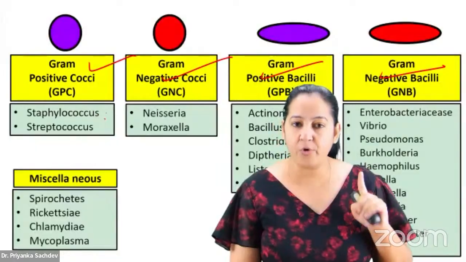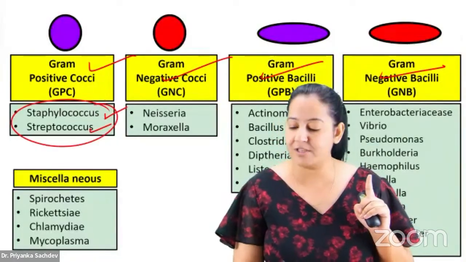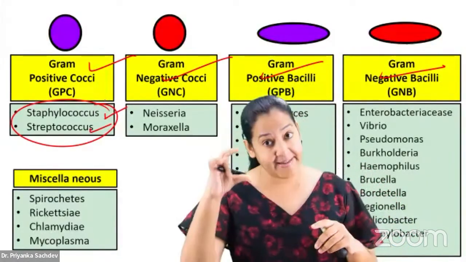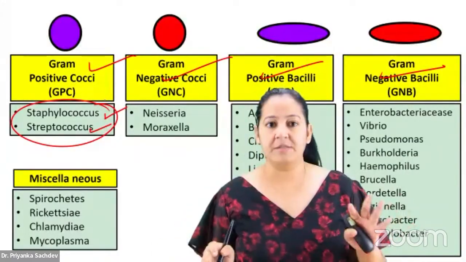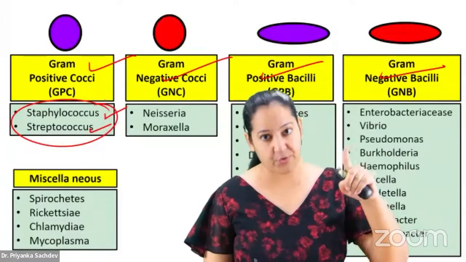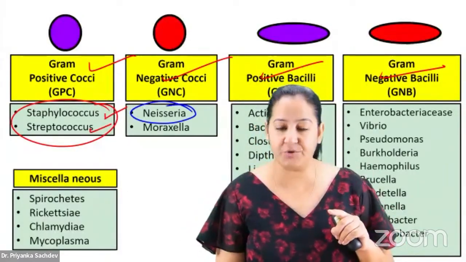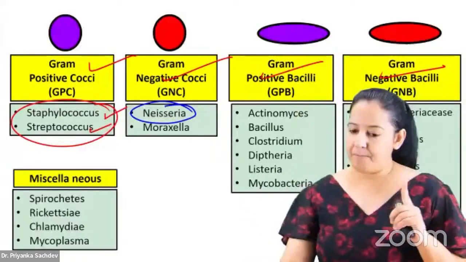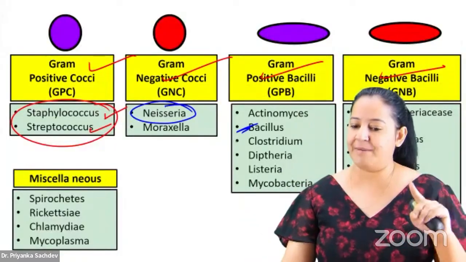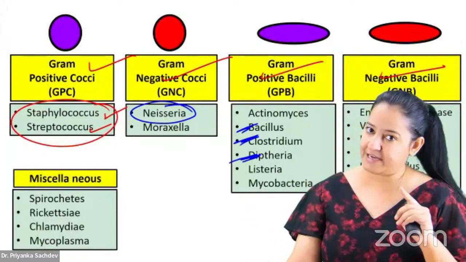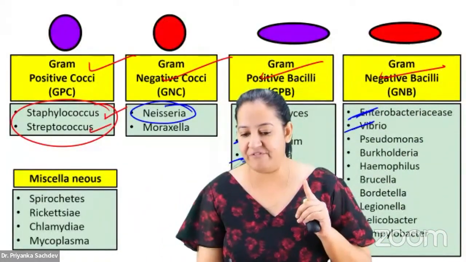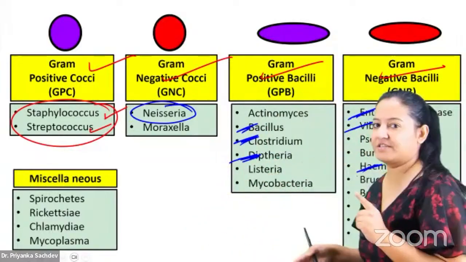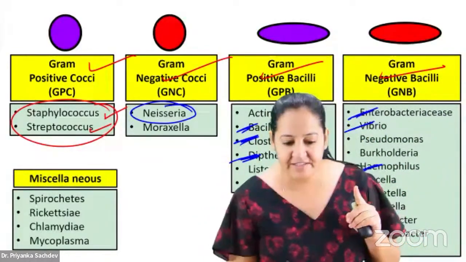I will discuss Staphylococcus and Streptococcus, because every year you get a clinical based question from one of these two. Ultra important. After that, I will teach you Neisseria also. From the gram-positive bacilli, I will teach you 3 bacteria: Bacillus, Clostridium, and Diphtheria, the ultra important 3. And gram-negative bacilli, I will teach you Enterobacteriaceae, Vibrio, Haemophilus, and a few other important ones. From the miscellaneous, I will teach you Rickettsia.